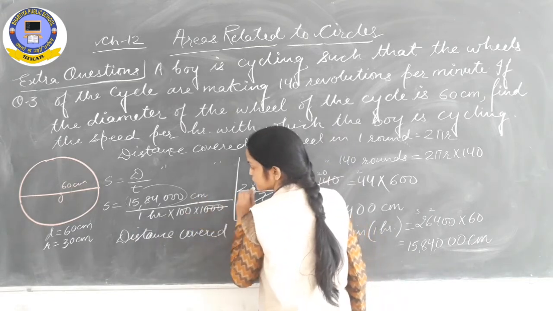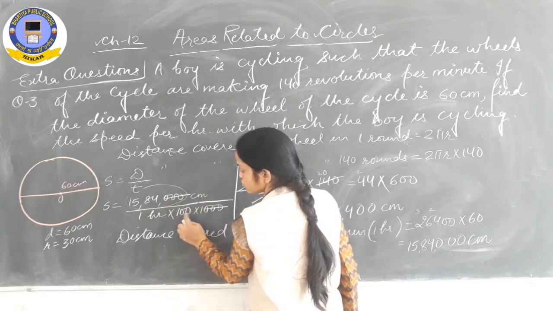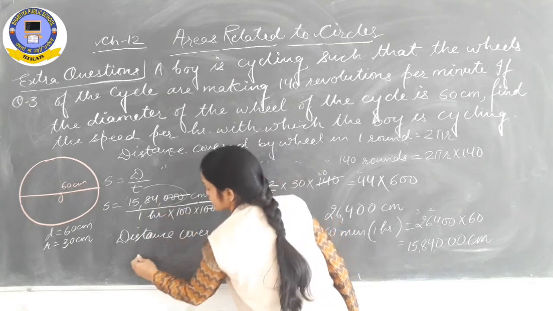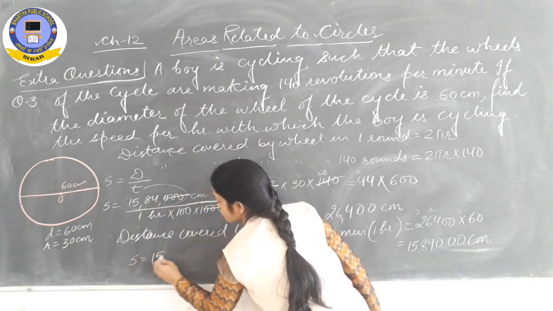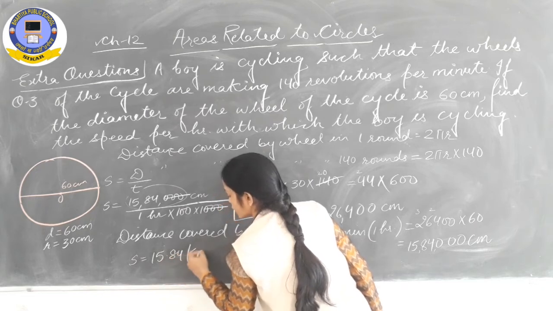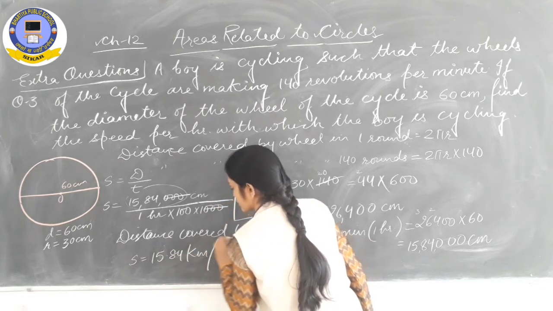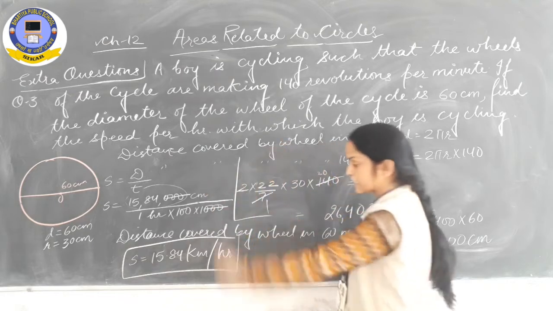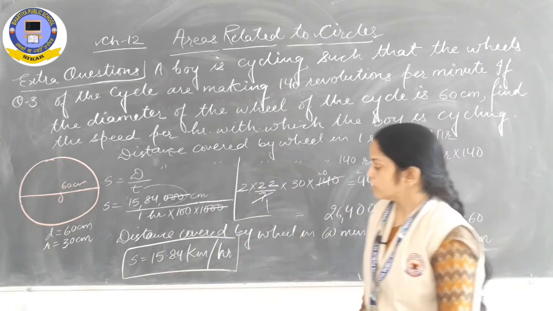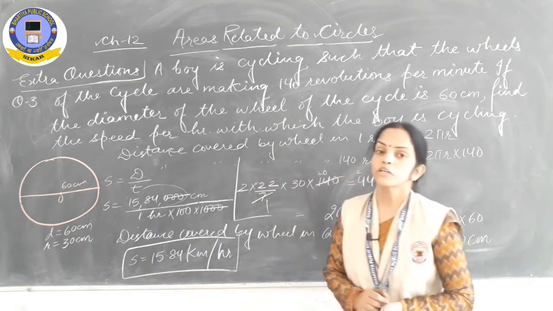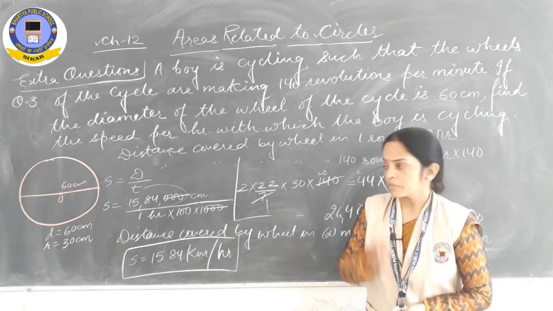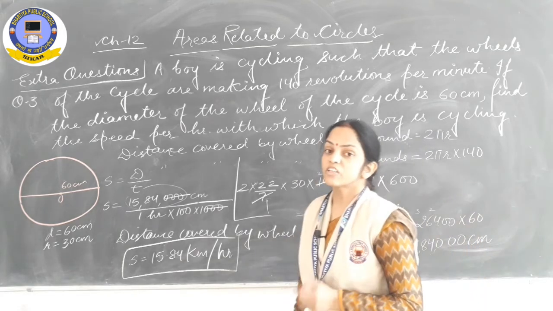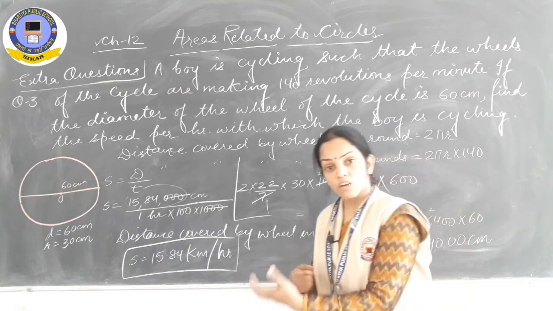We can cancel 3 zeros by 3 zeros. Now 2 zeros are remaining here. So we can write speed is equal to 15.84 kilometer per hour. It means the speed of the cycle is equal to 15.84 kilometer per hour.